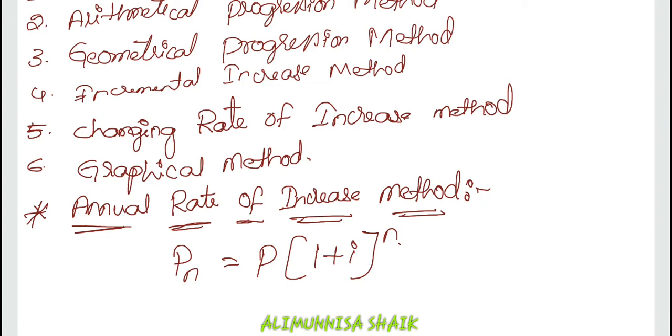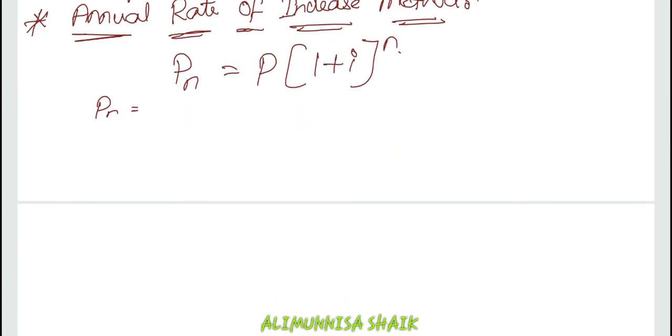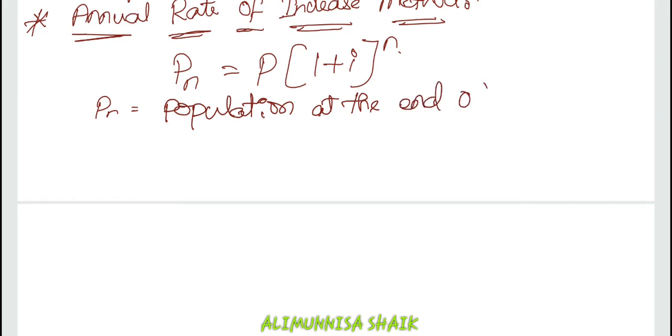Let us know the notations in the formula. Pn is the population at the end of n years. N is the number of years.